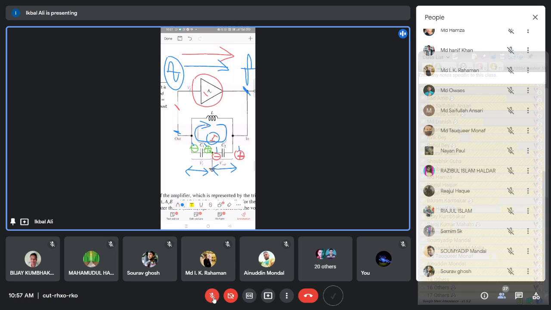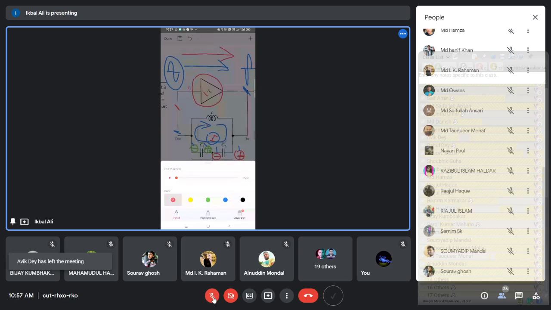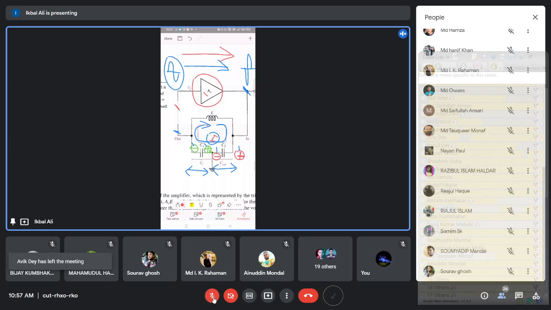So now you see carefully that output voltage plus is this side. Okay, this is the output point. With respect to the ground, output voltage plus is this side. The feedback voltage point is this one. With respect to this ground, the feedback voltage minus is this side.